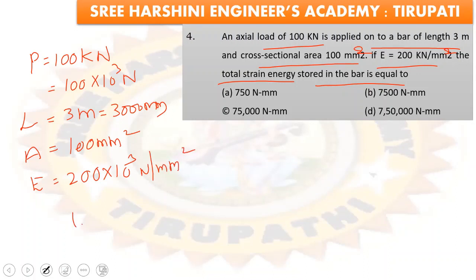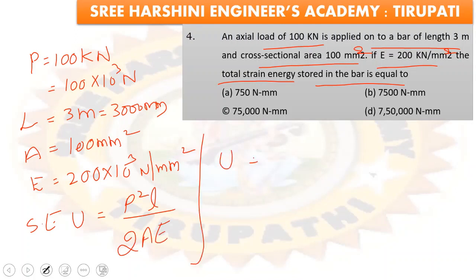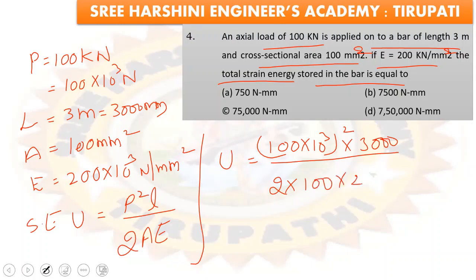So the strain energy U is equal to, what is the formula for strain energy? U is equal to P square L by 2AE. Just substitute the values in this equation. You will get 100 into 10 power 3 whole square into 3000 divided by 2 into 100 into 200 into 10 power 3. By simplifying this, we will get 7,750,000 Newton mm. So option number D is the right answer.